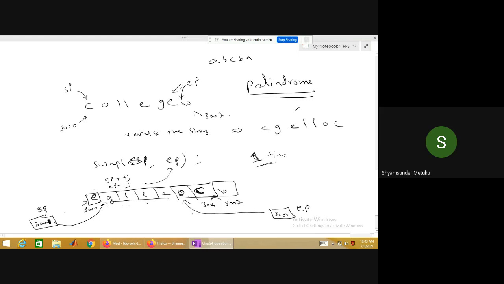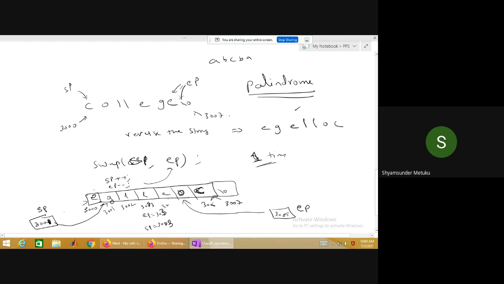If you keep on decrementing and incrementing till you reach here, both SP and EP become the same, 3003.